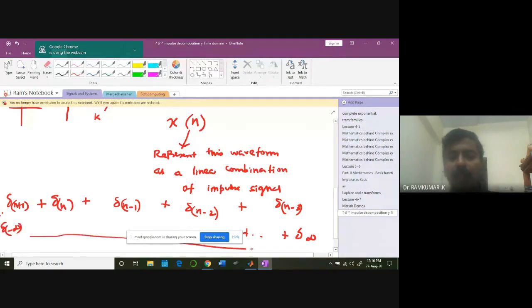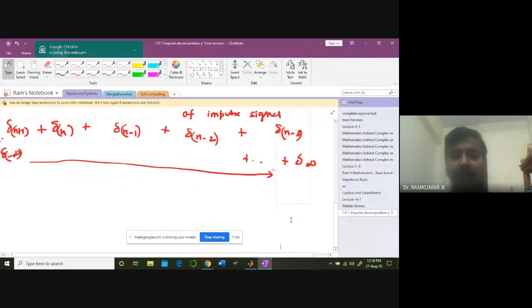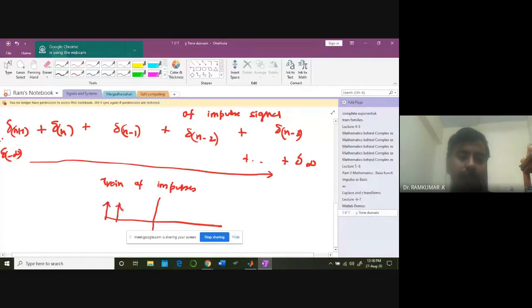So this is what I said initially. Can you recall the word I used for this kind of combination of impulses? I said train of impulses. Train of impulses. Very good. If you draw that signal, it's going to be like this, all unit impulses. The values are all unit, amplitude is 1. It goes on to infinity here, and to minus infinity.